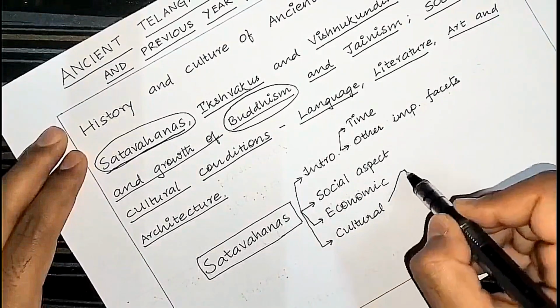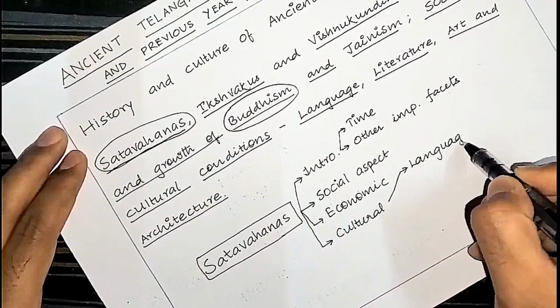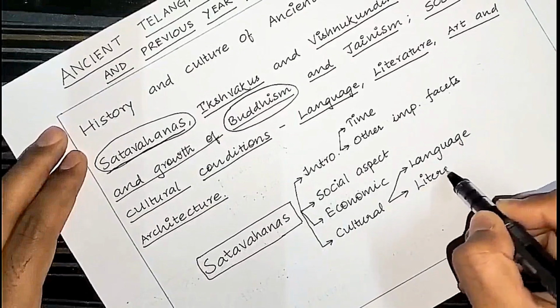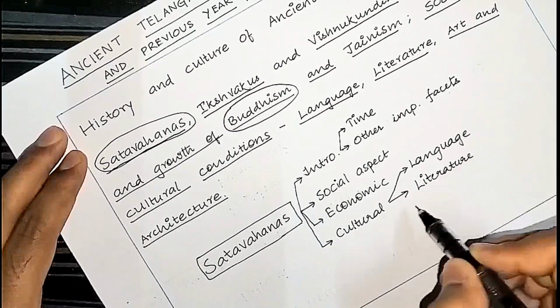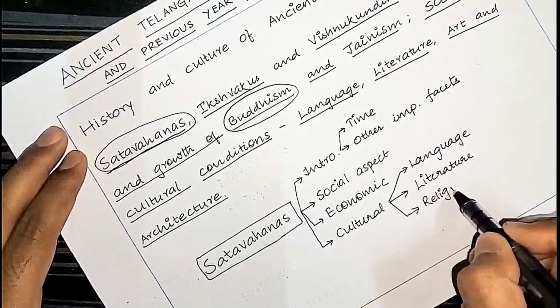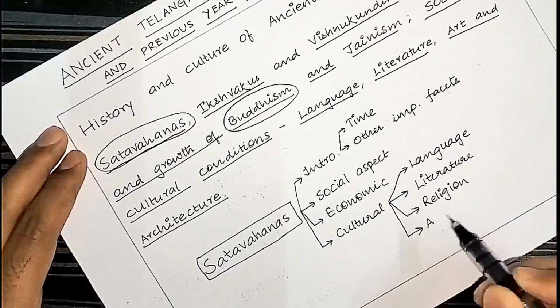The cultural aspect includes the language, the literature, the religion, and the art and architecture.